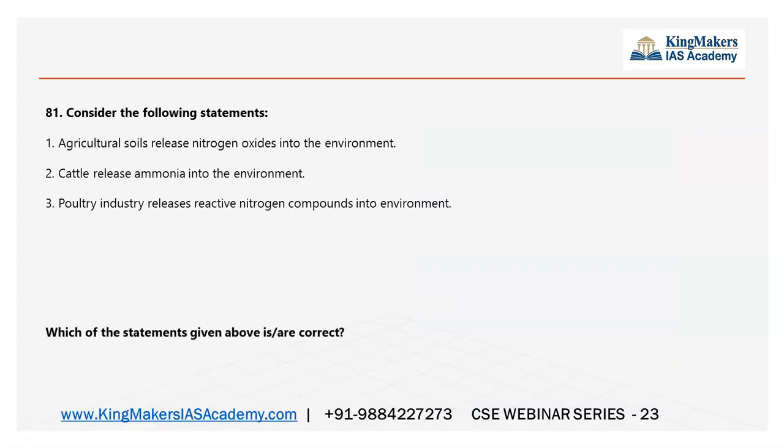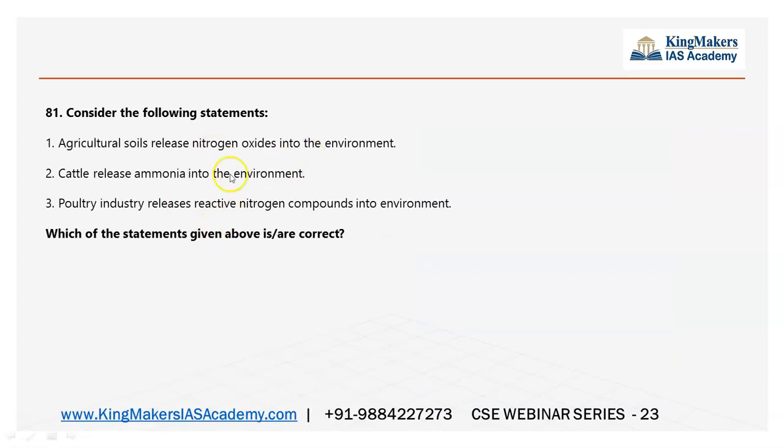Then it is about environment and geography related question. Again, agricultural soil releases nitrogen oxide into the environment. So this actually, the nitrogen oxides cause pollution. So this was all the sources of the nitrogen pollution. So this was all in news. So it is important for you to understand this. So cattle releases ammonia. This all you know actually.